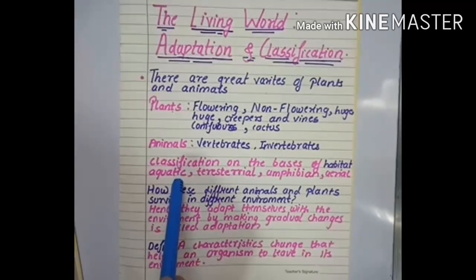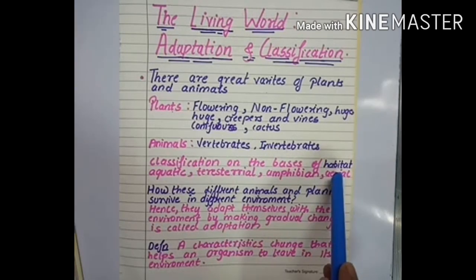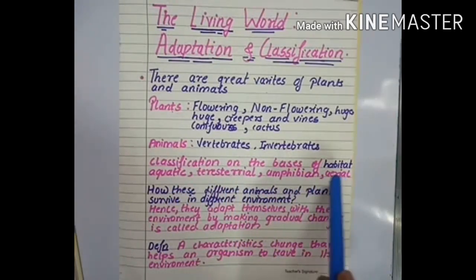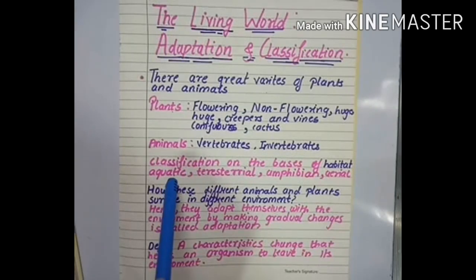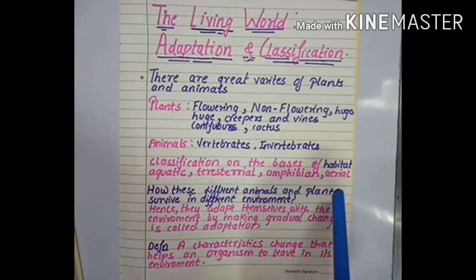And you can classify those animals and plants on the basis of the habitat. Habitat is nothing but the place where the organism, that plant or animal, survives or lives. The environment, that habitat, the place where it lives. So on the basis of this habitat, these animals can be classified like aquatic, terrestrial, amphibian, aerial, etc.